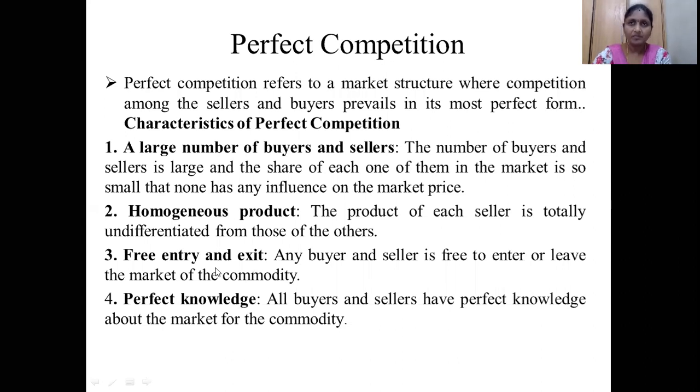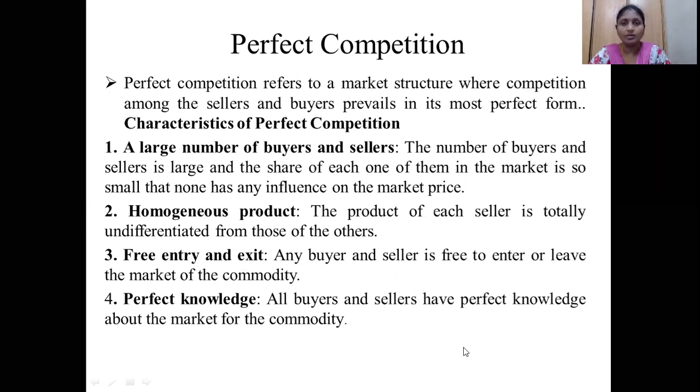Here if any person wants to start a cart for selling food, there are no restrictions from the government. He can easily enter that business and easily exit from it. So there is free entry and exit. All the buyers and sellers have perfect knowledge about the market for the commodity, because there are many buyers and sellers.